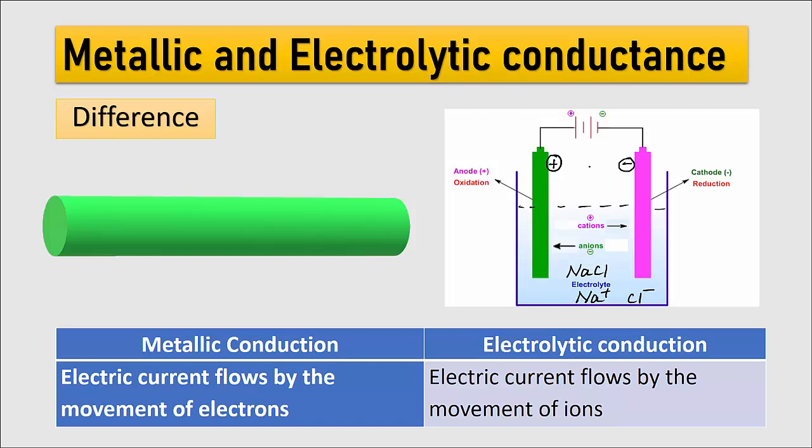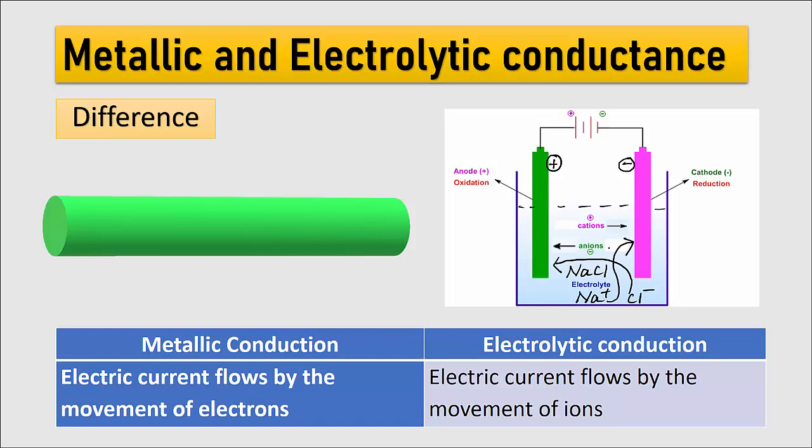Now as we switch on the circuit, the positively charged electrode will attract the negatively charged particles, the anions, and the negatively charged electrode will attract the positively charged cations.